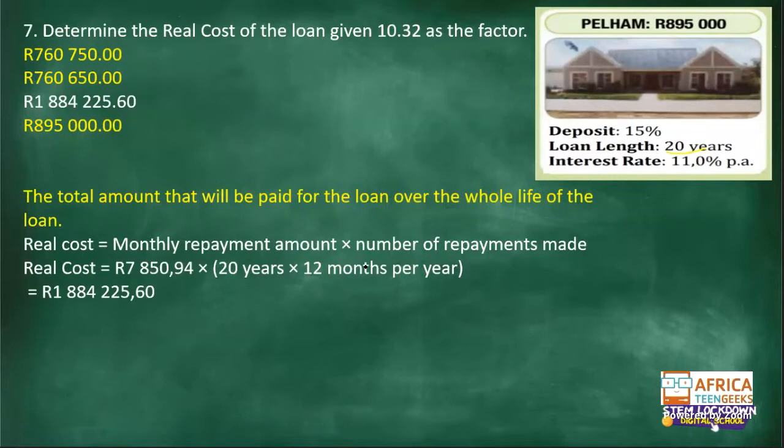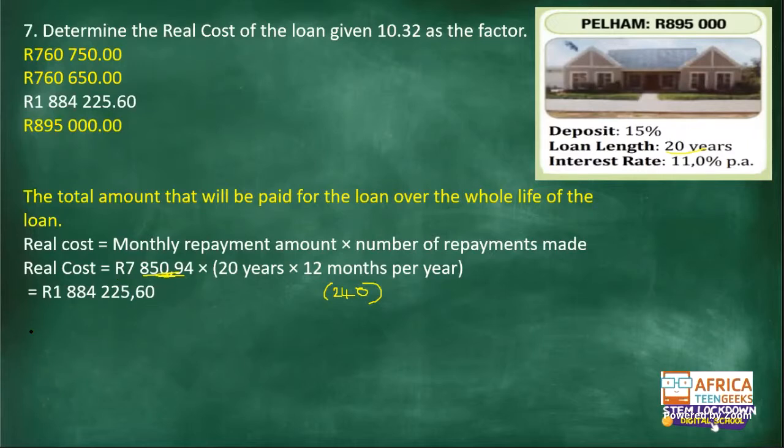How do you convert that? You would do your calculation of 20 multiplied by 12. And then here in your bracket, if you were to continue further, you'll find that it is 240 months, because each month you will be paying this monthly repayment. Each month for 240 months, this is how much you are expected to be paying towards this loan.